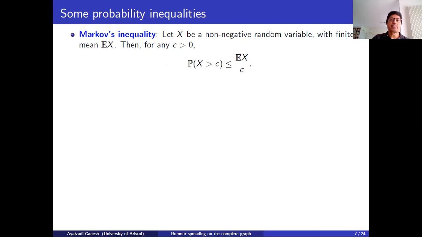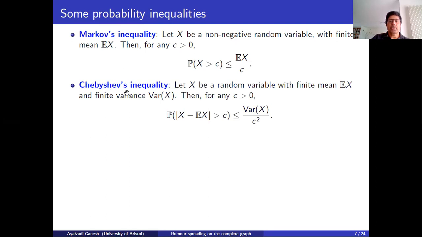So what's the point of a probability inequality like this? It gives you a way of bounding the probability of events without knowing too much about the random variable. If I gave you the distribution of X, you could calculate this probability exactly. But if we don't know the distribution, or if the distribution is very difficult to calculate exactly, just by knowing the mean, we gain some information. It may not be a very good bound, but it is a bound. And so it gives us some information. That's the point.